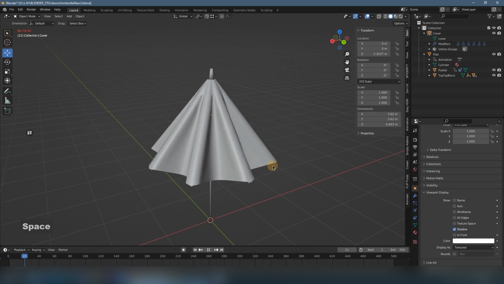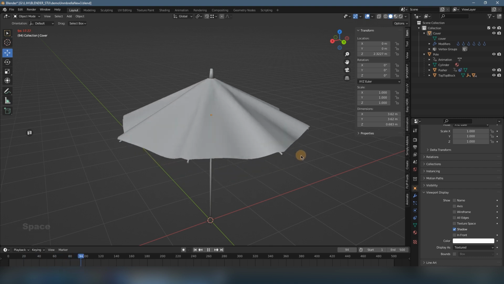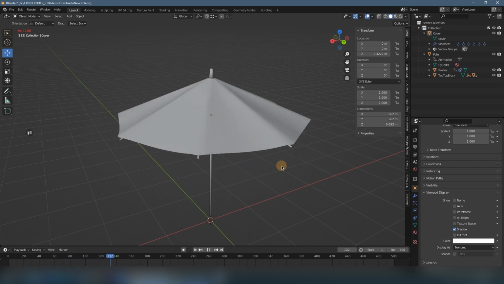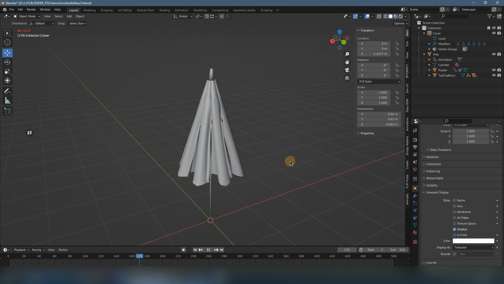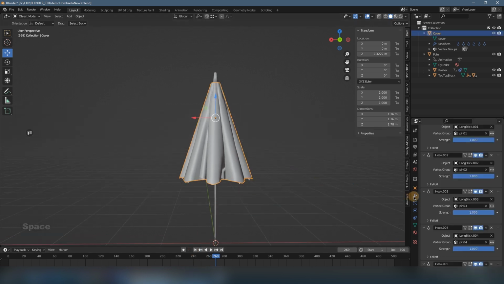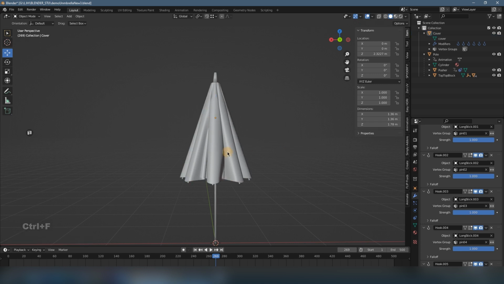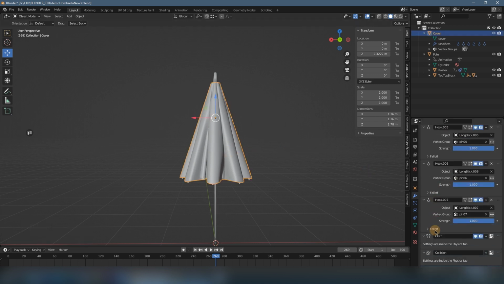Playback again. Now you have the simulation of this parasol. So it's looking good, it's looking beautiful, but I want to give it another modifier. It's a subdivision surface, and we can see the difference.